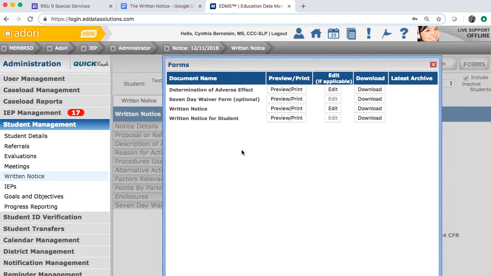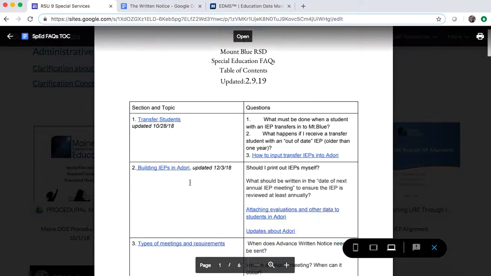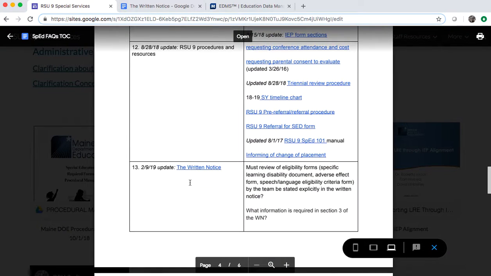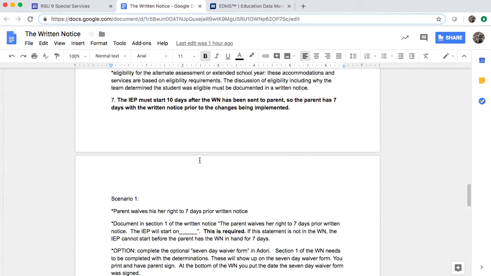So all of this information is in the Special Ed Facts, which you will find on our webpage under Paperwork Resources, Sped Facts, Table of Contents, item number 13, the written notice. You'll click on here and the document will show up, and you go down to item 7,